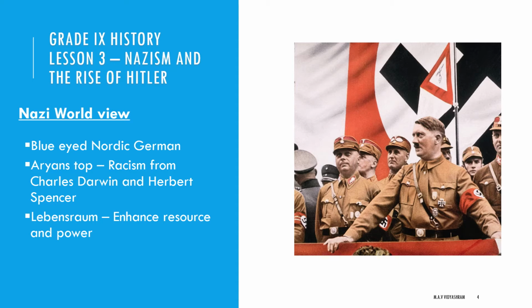Next, he followed the idea of Lebensraum. That means he believed that new territories had to be acquired for settlement. This would enhance the area of his mother country while enabling the settlers on new land to retain an intimate link with the place of their origin. It would also enhance the material resources and power of the German nation. So if they conquer so much country, they are able to get resources from that country. This was also his main idea to conquer other countries.